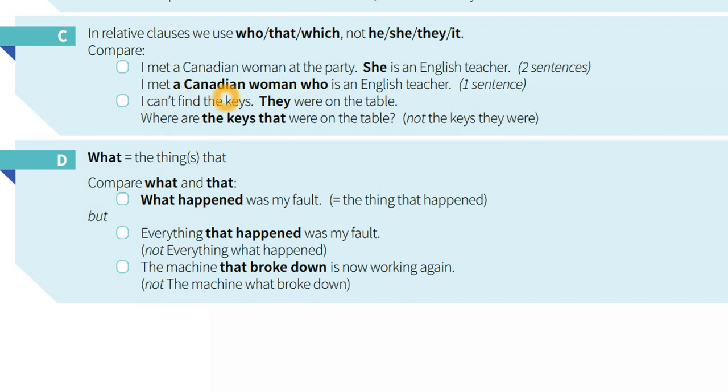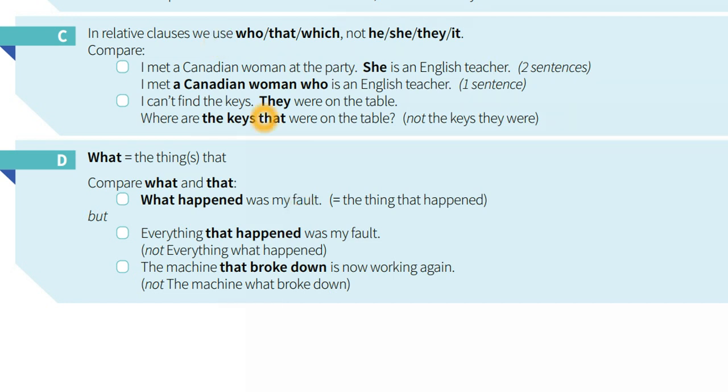I can't find the keys. They were on the table. Where are the keys that were on the table? Compare what and that. What happened was my fault. So everything that happened was my fault. That's the point that we are looking for here: how to understand the issue related to using that and which.